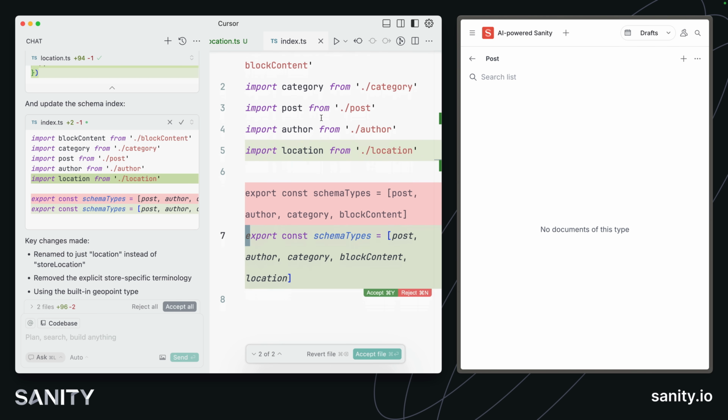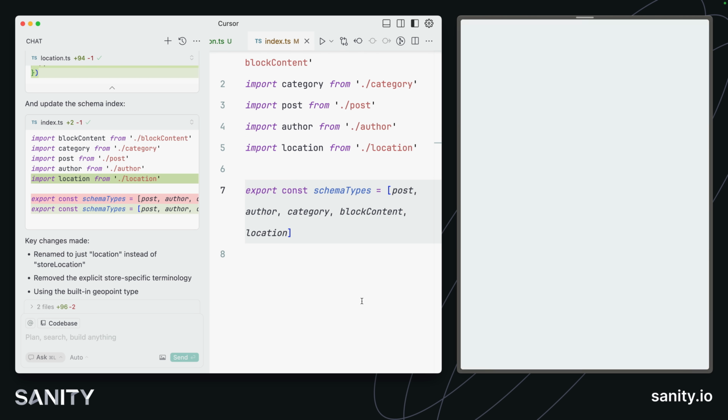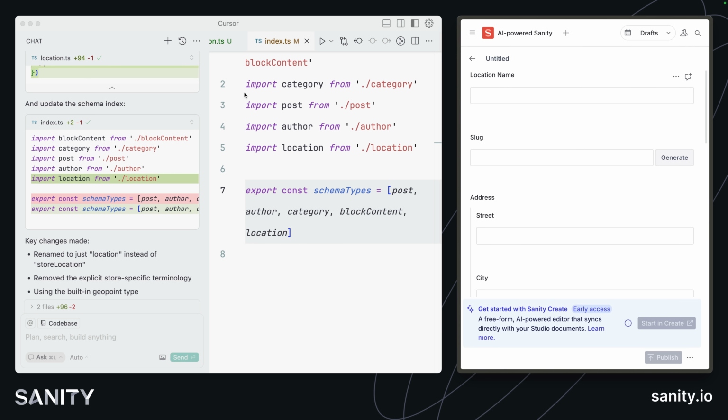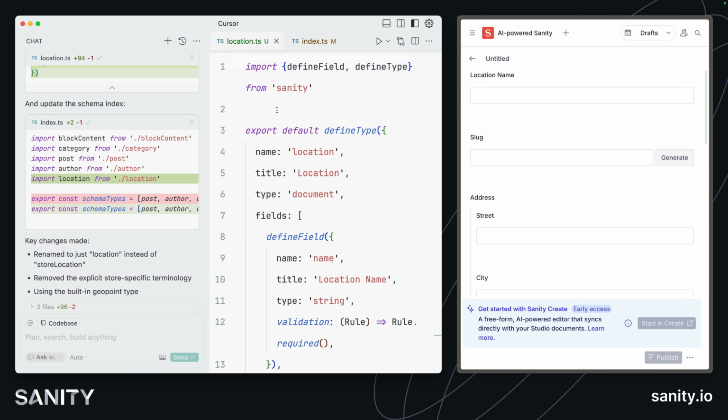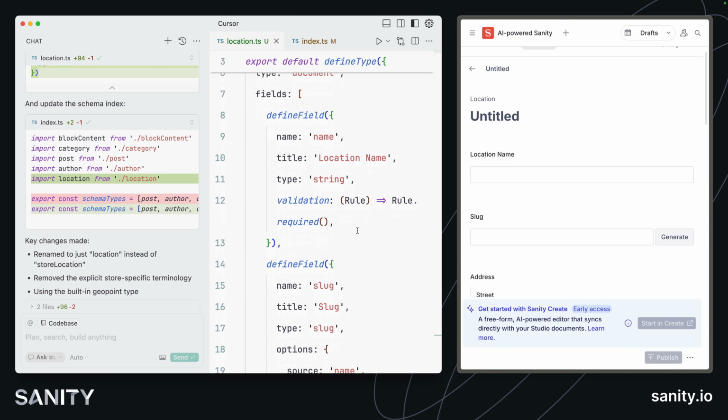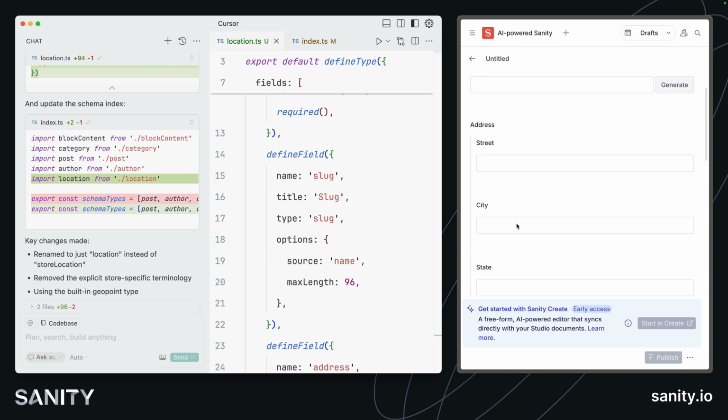Here we now see the schema index file where all our schema types are loaded. If we go back to our Sanity Studio here, we can now see location files. I could create a new location document here, and it has the name, slug, address and everything. And here's my location document schema where I could change name to title if I wanted to. All my field configuration is stored.